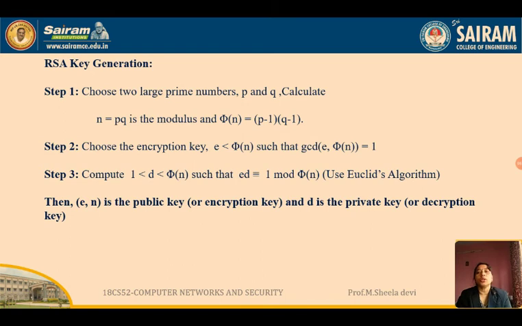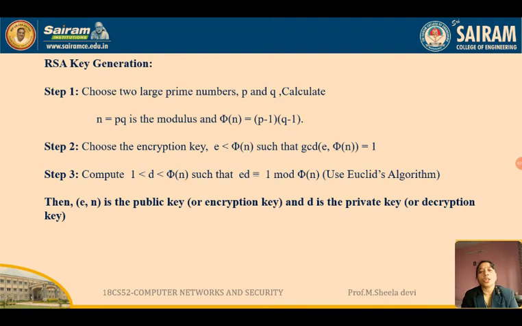Next, compute D, where 1 is less than D less than phi of n. What is this? We have to again select the value of D such that E times D is equal to 1 mod phi of n. So if you do the product of E and D and calculate the mod operation with phi of n, the remainder should be 1.